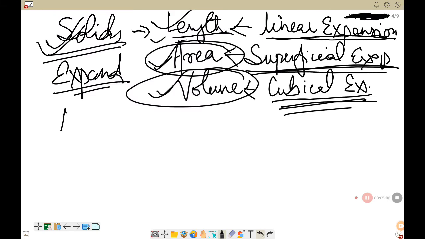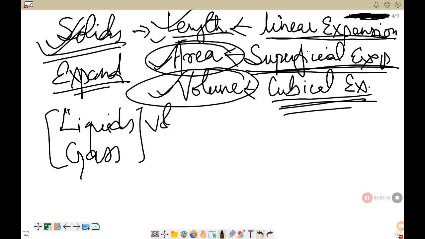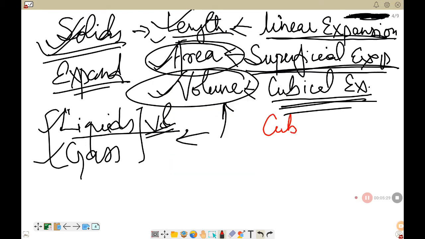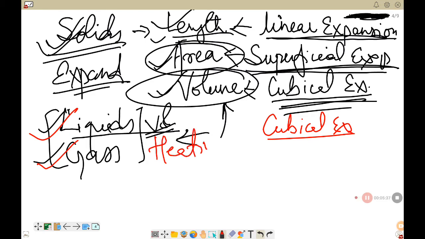Since liquids and gases do not have a definite shape, when you are heating liquids and gases, they show expansion only volume wise, that is cubical expansion.